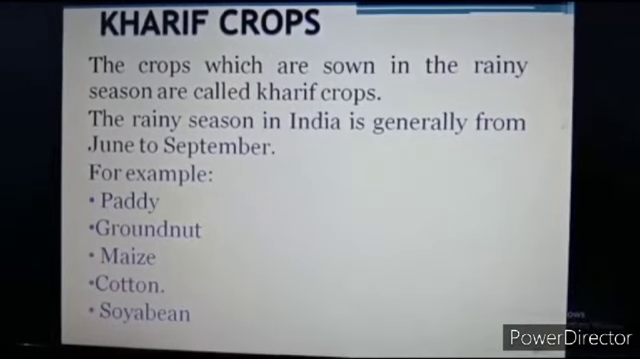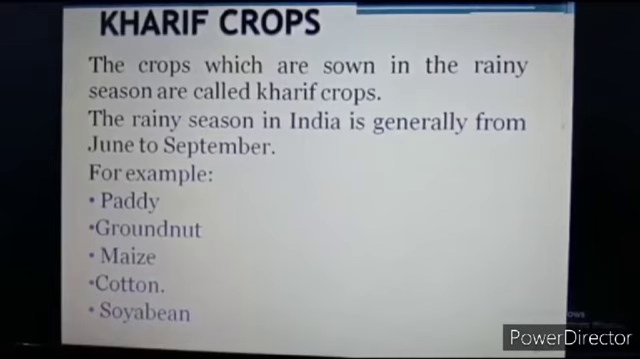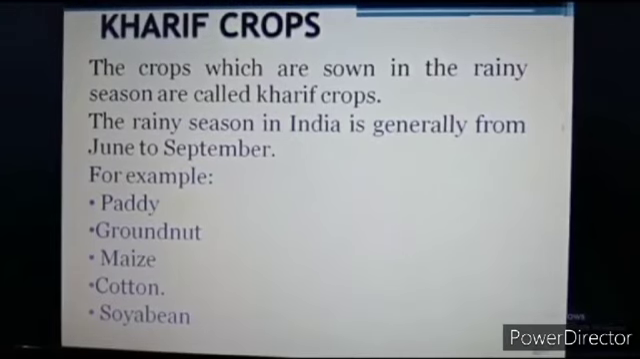Children, now come to our next topic, that is Kharif crops. The crops which are sown in the rainy season are called Kharif crops. The rainy season in India is generally from June to September. For example, paddy, maize, soya bean, groundnut and cotton are Kharif crops.